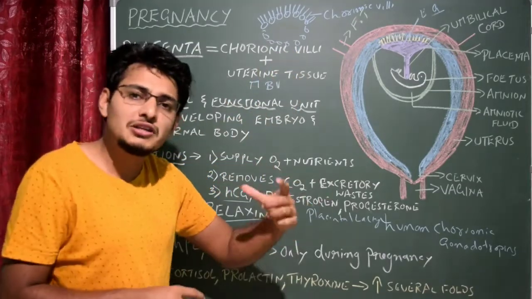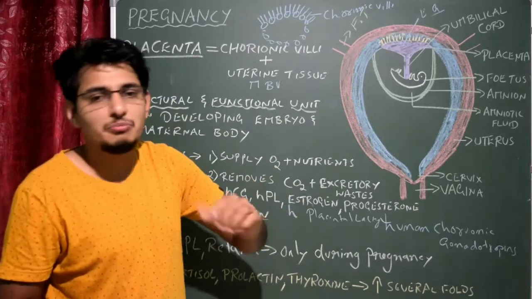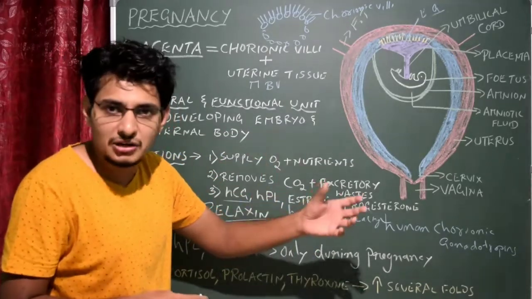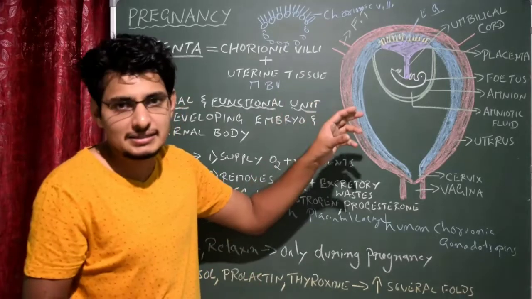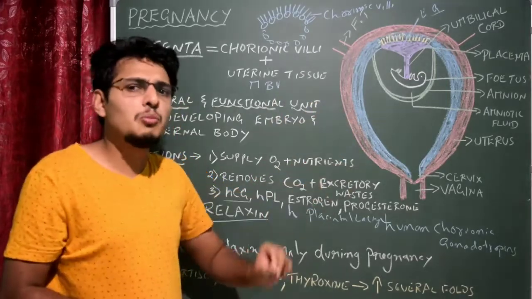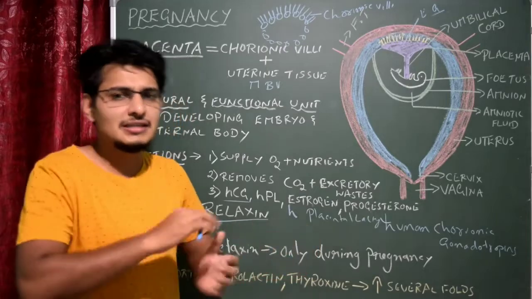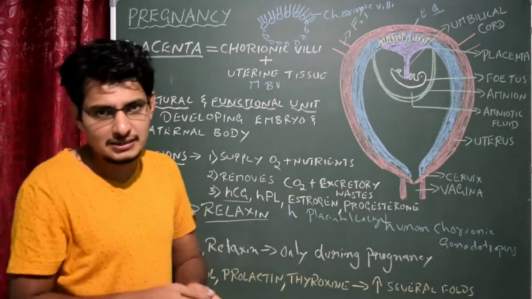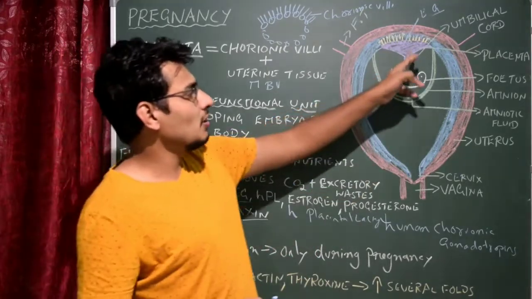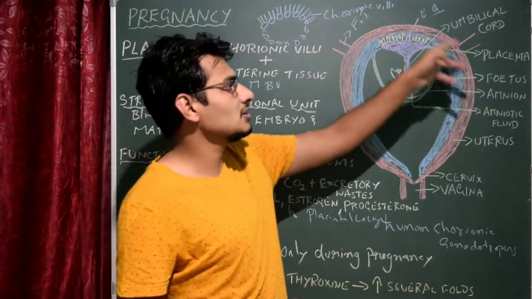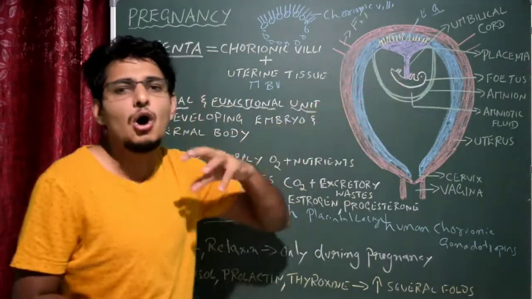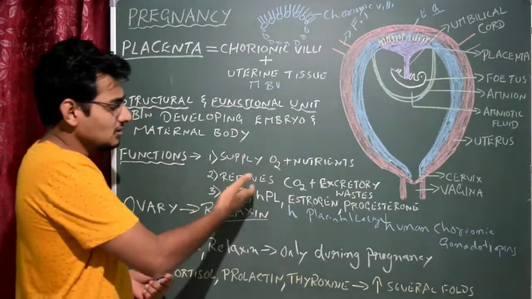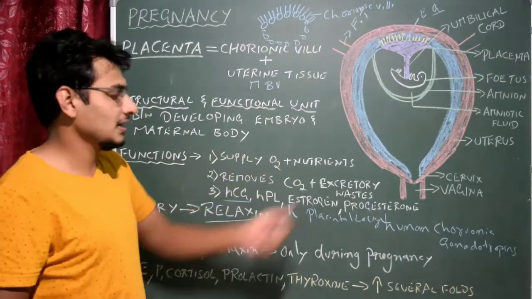What is there in the uterine tissue? The arteries and the veins, obviously. As a result, it forms a structure called the placenta. So the trophoblast and the endometrium are involved in the formation of the placenta, which finally forms one cord-like structure, called the umbilical cord, through which the developing fetus gets all its nutrients and oxygen. As a result, it also removes carbon dioxide and excretory waste.